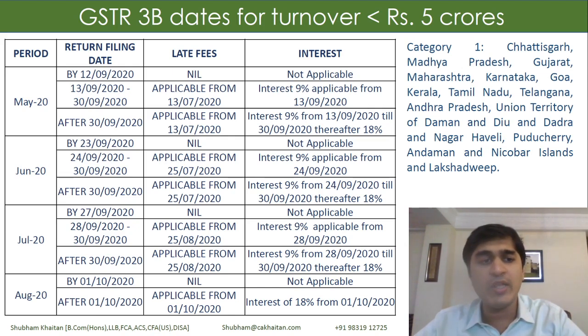Let's say 12th of September, 23rd, and 27th of September for May, June, and July respectively. If I am filing my returns by then, late fees and interest would not be applicable. But if I am filing after these dates, late fees would be applicable from the retrospective due dates, but interest would be prospective: up to 30th September, 9%. After 30th September, it would be 18%.